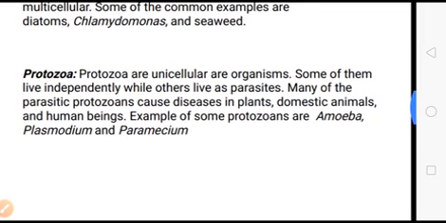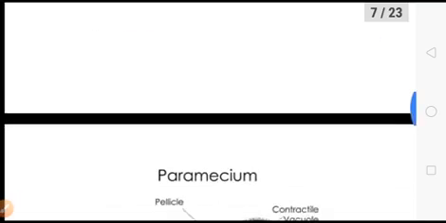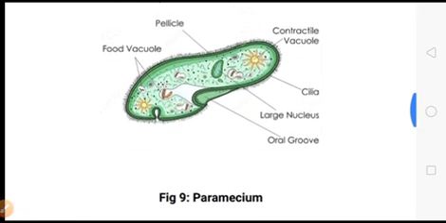Now the next is the protozoa. Protozoa are unicellular organisms. Some of them live independently while others live as parasites. Many of the parasitic protozoa cause disease in plants, domestic animals, and even human beings. Examples of some protozoa are amoeba, plasmodium, and paramecium. Here I am going to show the diagram of the paramecium.